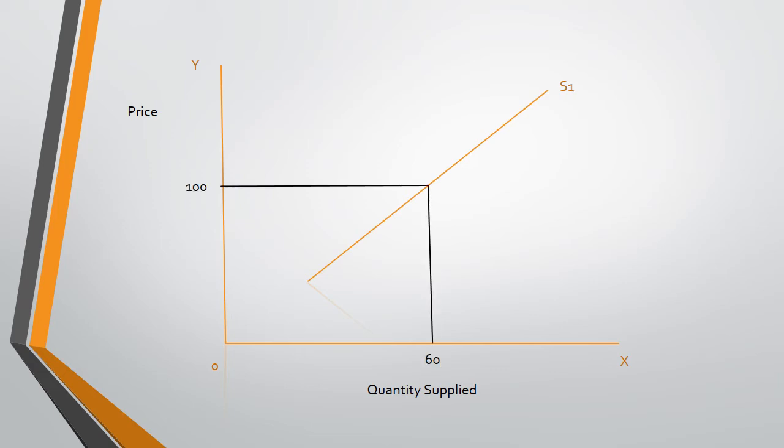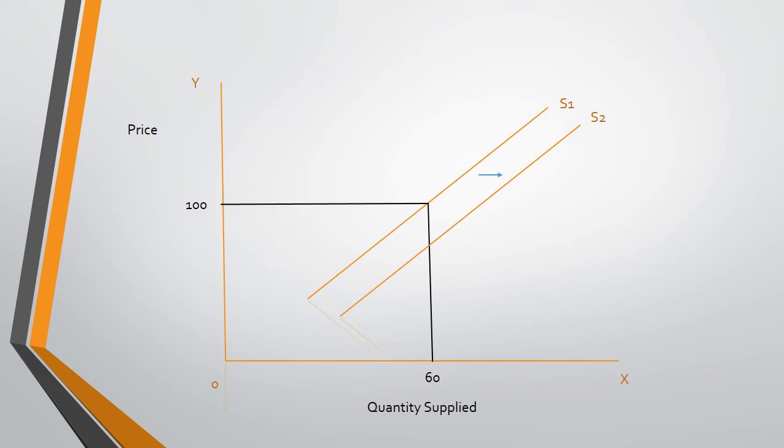It was also written in the text that we have supposed the quantity supplied is 60 units and the price is 100 rupees. It's all up to you. You can choose quantities or price of your own choice. I am here taking the price as 100 and the quantity as 60 units.